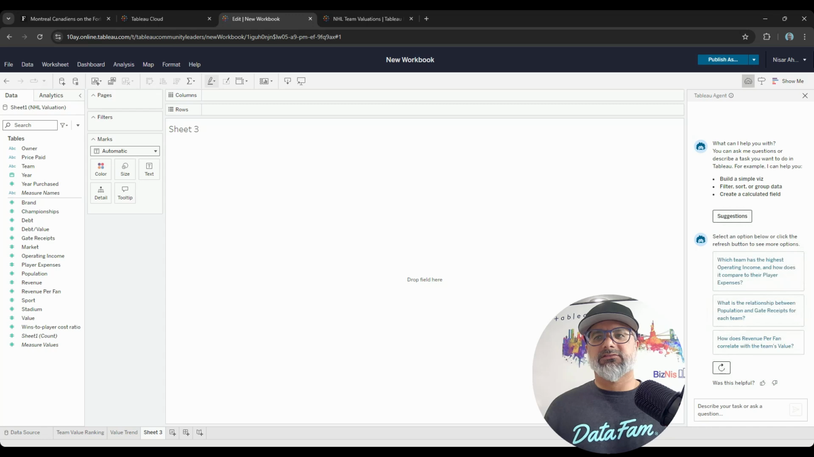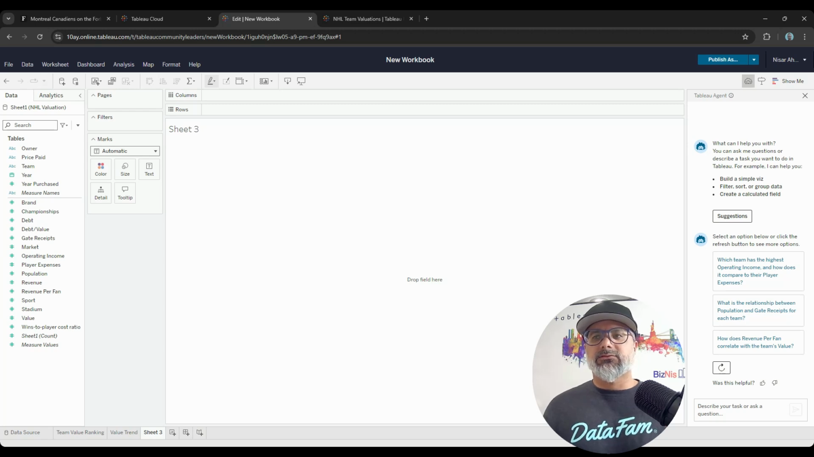So I'm going to click on the suggestions. Okay, and here are the suggestions. Which team has the highest operating income and how does it compare to their player expenses? What is the relationship between population and gate receipts? And how does revenue per fan correlate with the team's values?